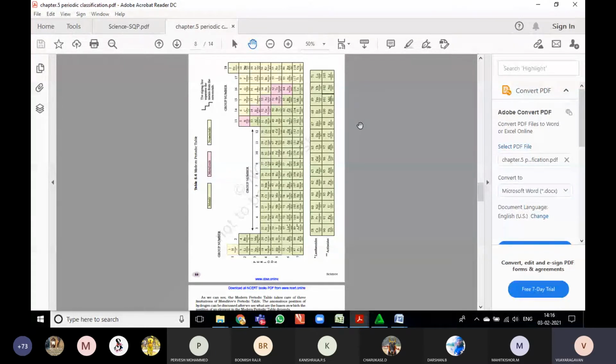See how the metalloids look in the periodic table. If you look at the zigzag position, this is called the zigzag position. So the metalloids are in the zigzag position in the periodic table.